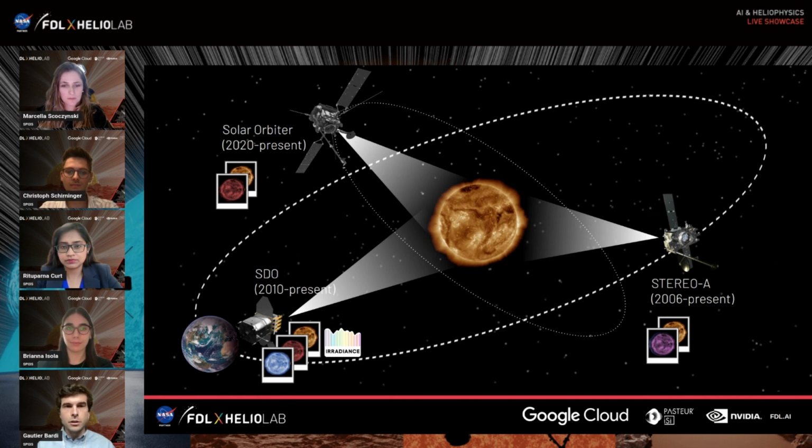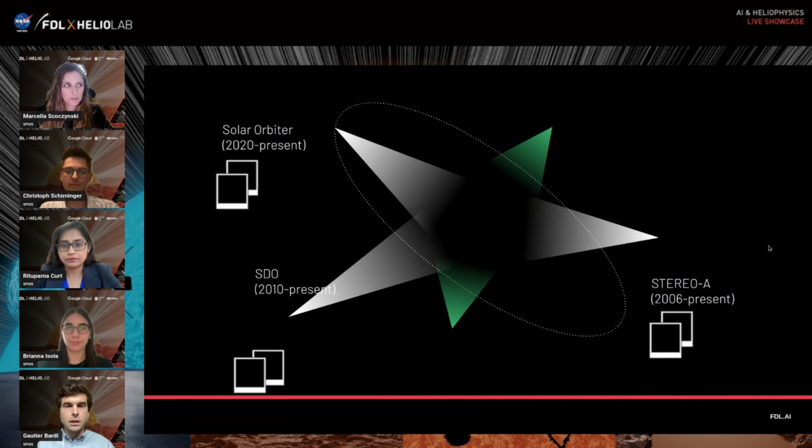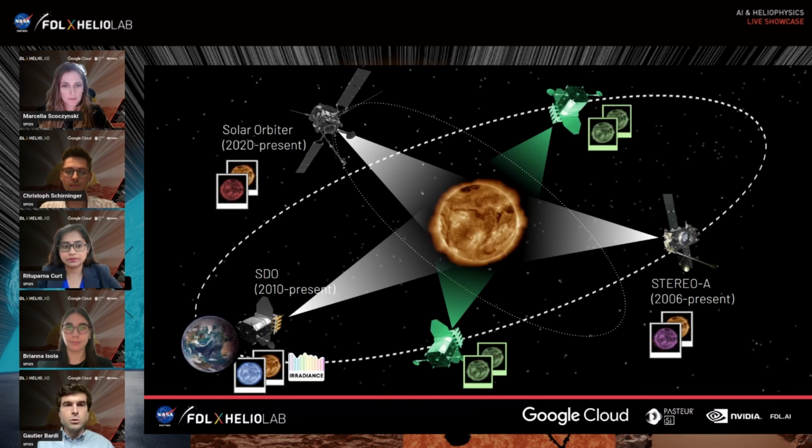In order to better understand the sun and its potential impacts on our assets in space, we need more viewpoints with a complete suite of instruments. One idea could be to launch more satellites. However, in this study, we want to explore how we can use AI to learn from all the data already gathered by the existing satellites and build virtual satellites or add virtual instruments instead. These virtual satellites could be placed anywhere in the solar system, giving us an estimation of novel views of the sun. Additionally, by learning the relationship between the EUV images taken by the satellites and the measured irradiance, we will be able to enhance all the satellites with a virtual instrument estimating the irradiance.